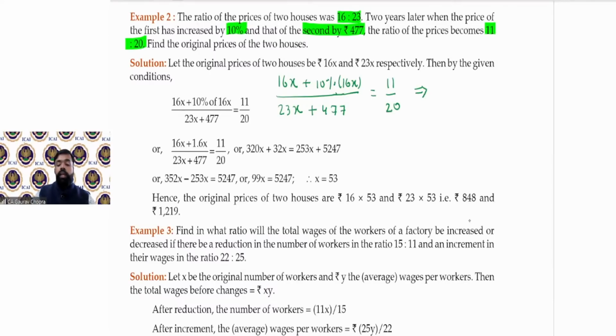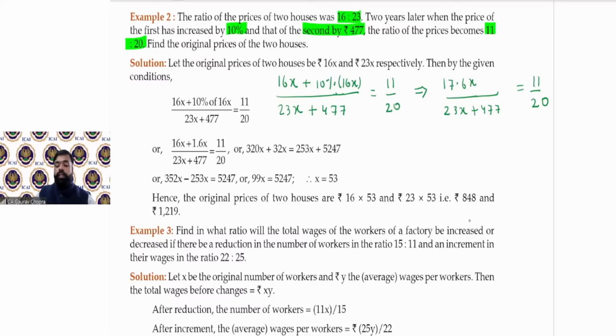So what will be the result now? 16x plus 10%, 17.6x, divided by 23x plus 477 equal to 11/20. तो ये हमारा फर्स्ट स्टेप है. अब नेक्स्ट क्या करेंगे? Simply do the cross multiplication and get the result.